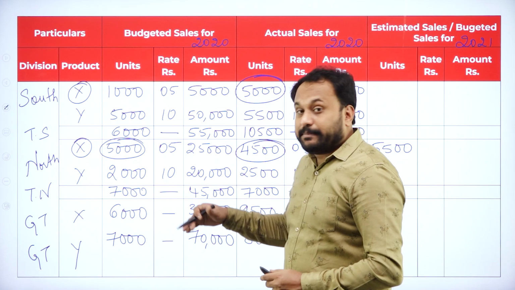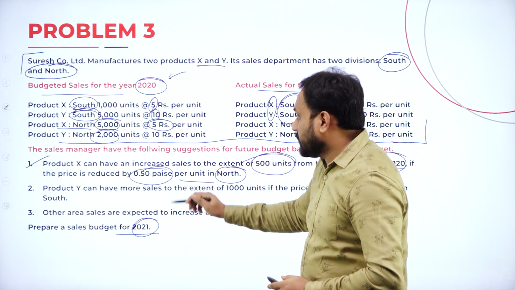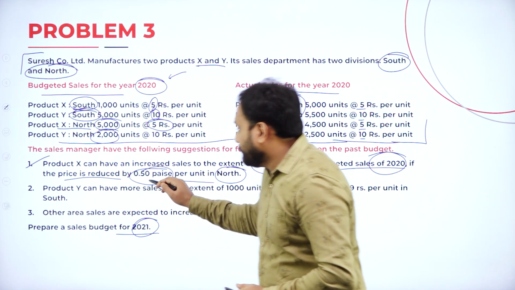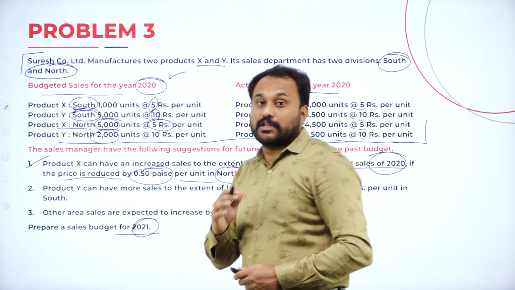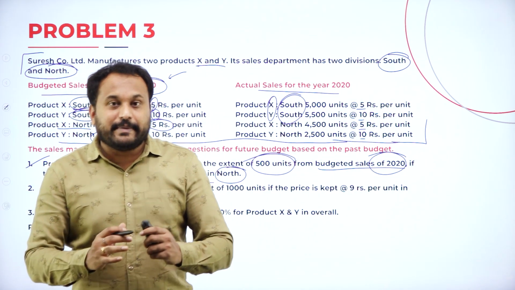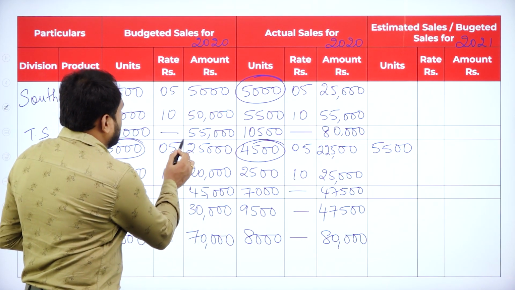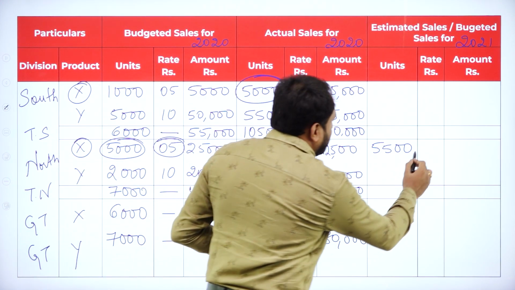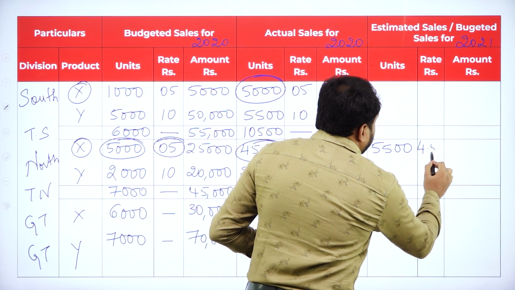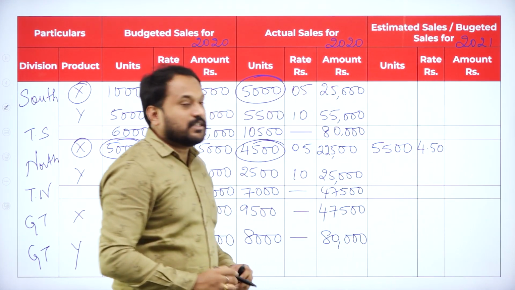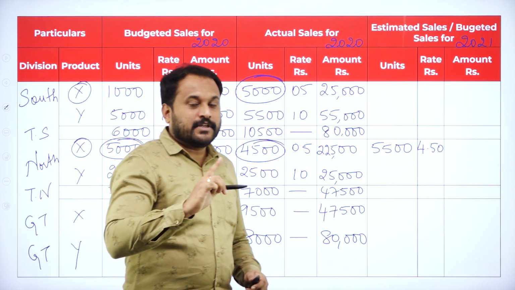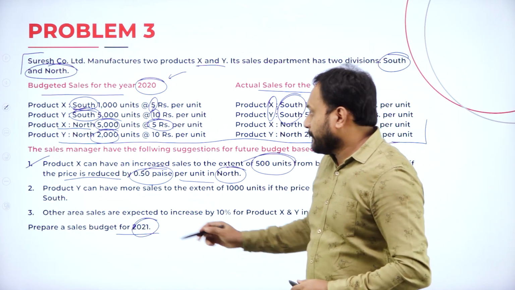The price is reduced by 50 paisa per unit in north, that is product X. What was the price? 5 rupees. Now what will happen here? 4 rupees 50 paisa. So this is the first adjustment. Let's go with the next adjustment.